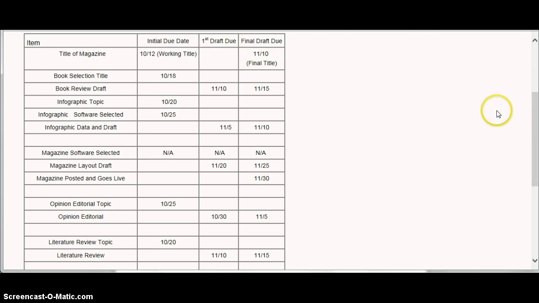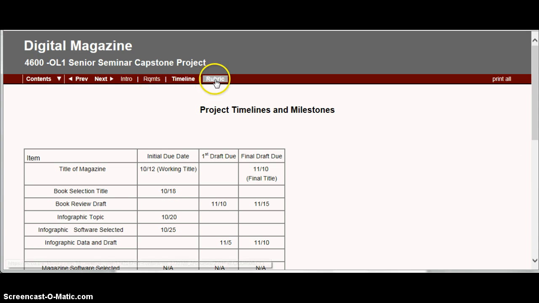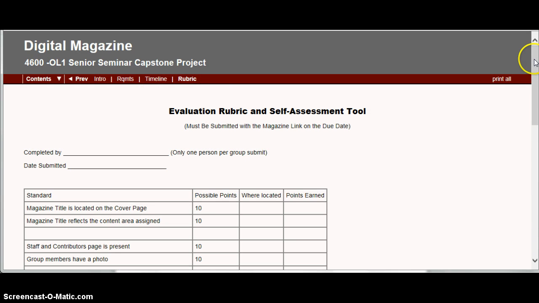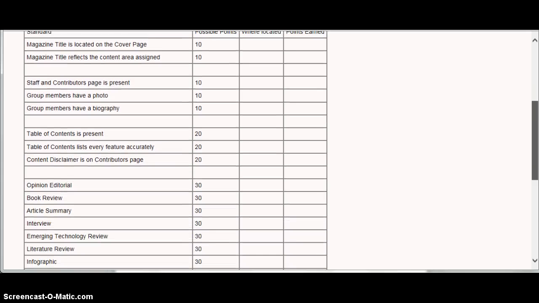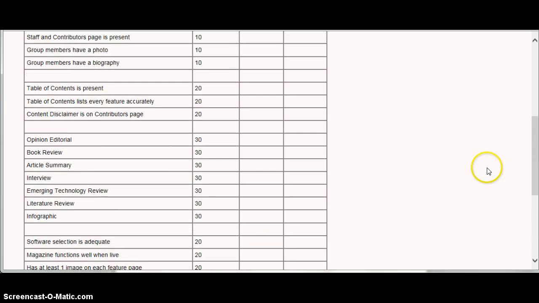Now, the next thing is the rubric for your project. You can see how your points are allocated. Notice that in this area right here, every time you submit an assignment, these are how your points are allocated. Half for the first draft and half for the second draft.